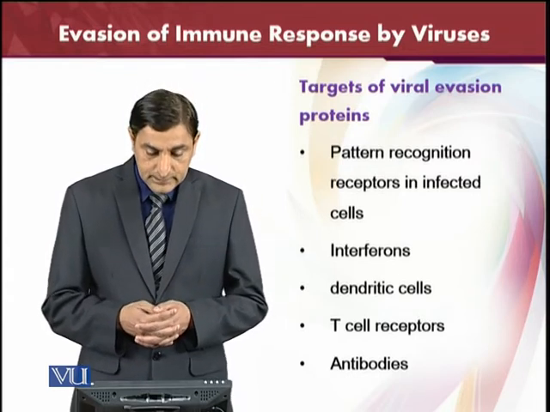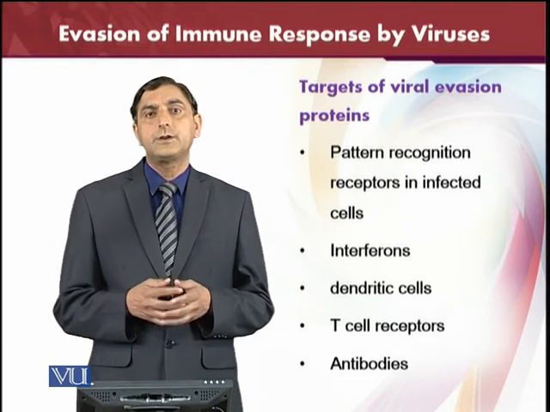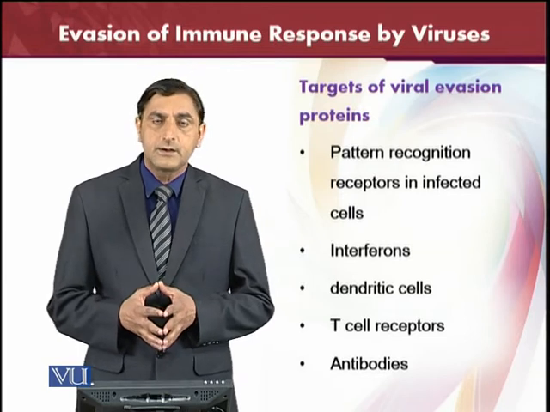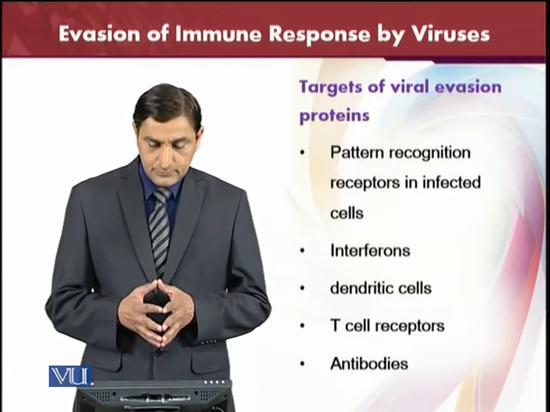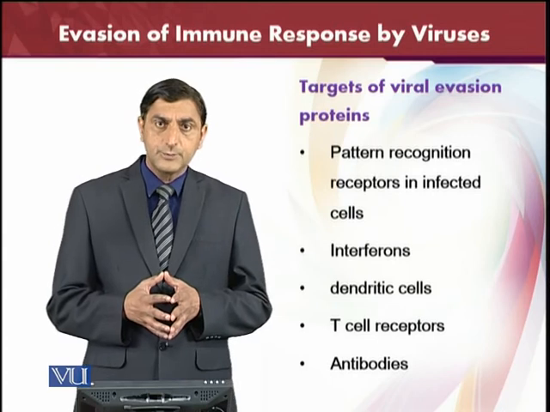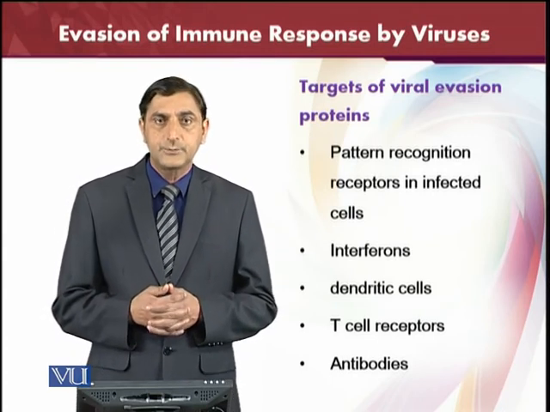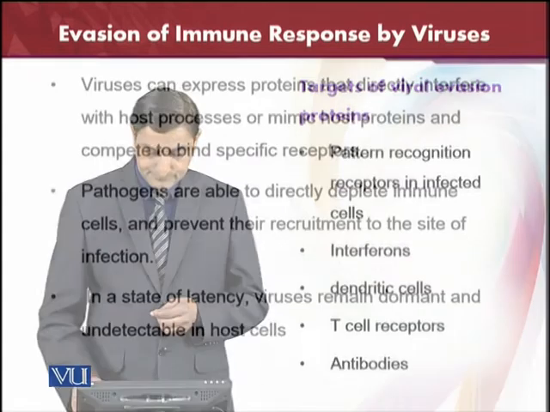Then the dendritic cells. The immune system of the body is always producing dendritic cells, macrophages, T cells, and other kinds of leukocytes, and antibodies are also produced in the immune system of the body against the virus or against any kind of pathogen which is producing the disease.